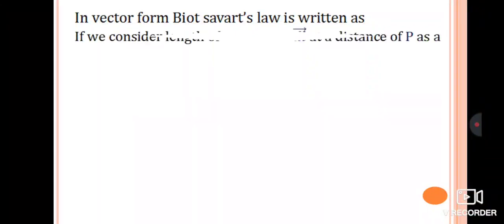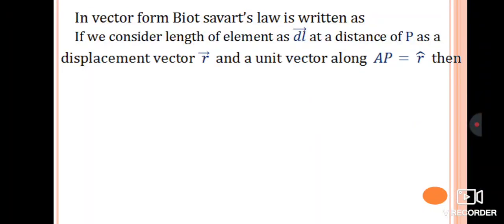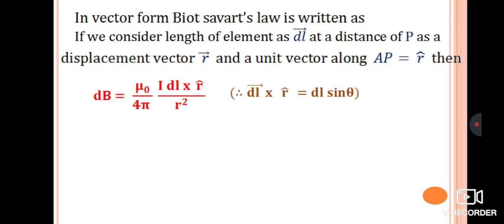If we consider the length of the element as dl at a distance from P with a displacement vector r, and a unit vector along AP given by r cap, then we can write dB is equal to mu naught by 4 pi I dl cross r cap divided by r square, because dl cross r cap gives you dl sin theta.